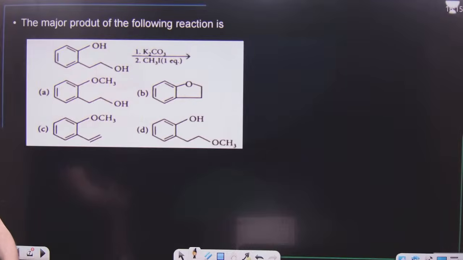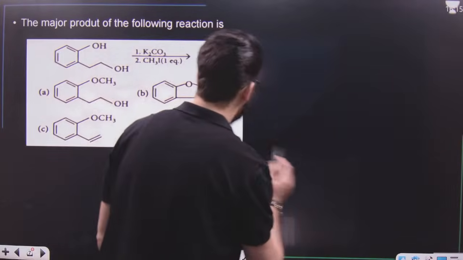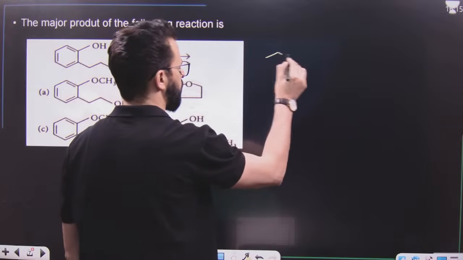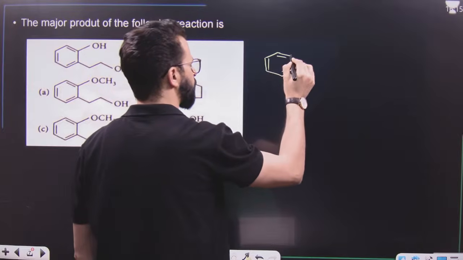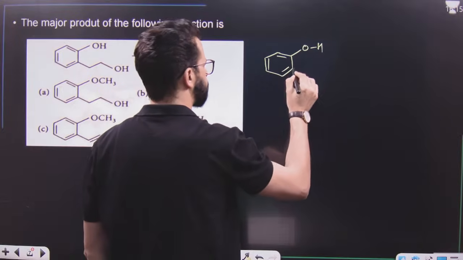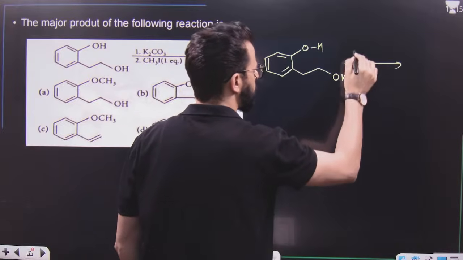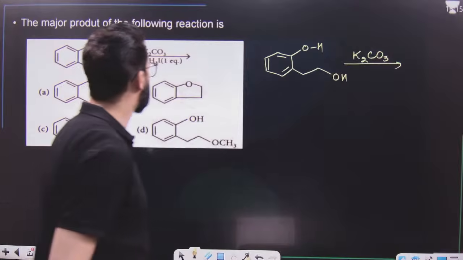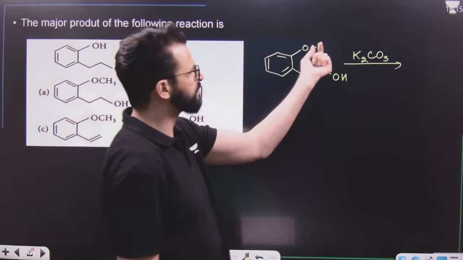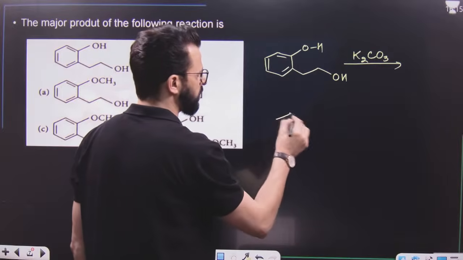After that, there is another question. The major product of the following reaction is, you have to tell me the major product, dear students. It is like this. First of all, it's treated with a base, K2CO3, potassium carbonate. That base will abstract this H. That means it will first result in the formation of this one.